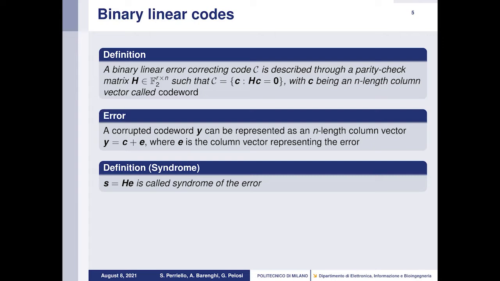A corrupted codeword Y can be represented as an n-length column vector given by the sum of the original codeword C plus a new vector, the error itself, E. And S, which is equal to H times E, is called the syndrome of the error.